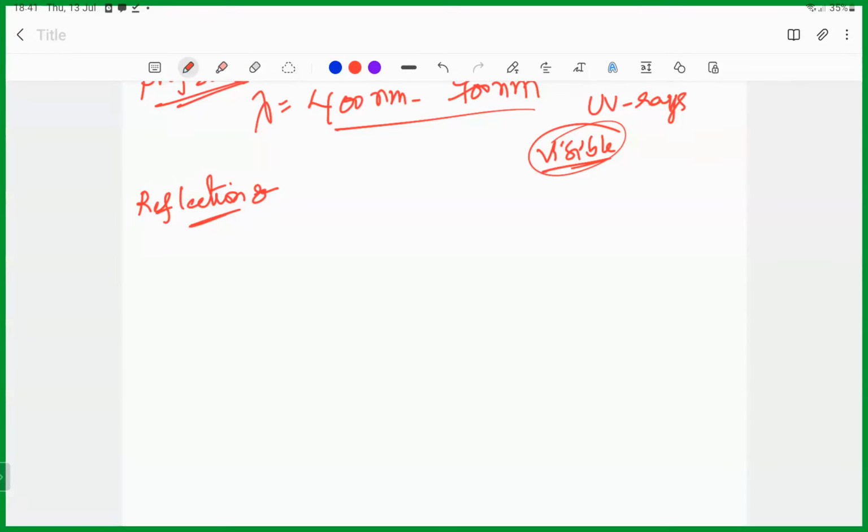Are you able to visualize it? Let's say light is propagating in a straight line, and this is the plane. The normal will also lie in the same plane, and the reflected ray will also lie in the same plane, right? All these things will lie in the same plane.